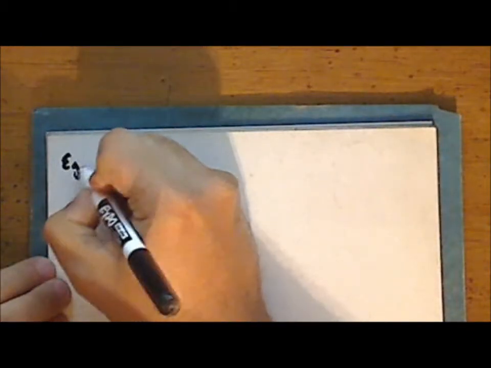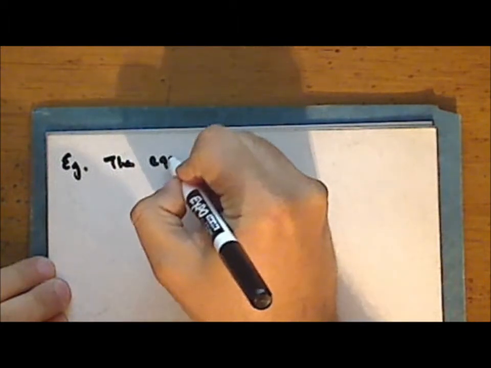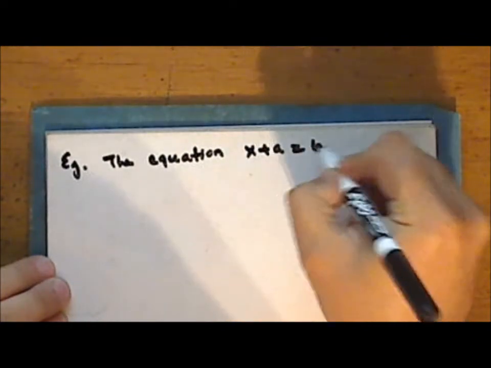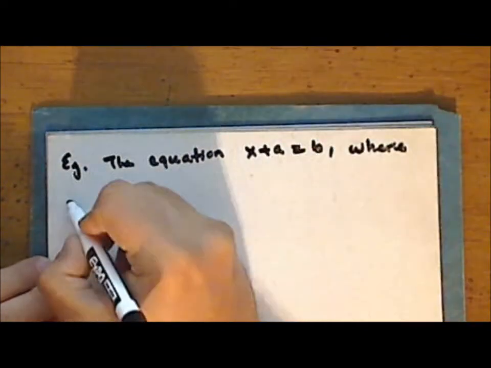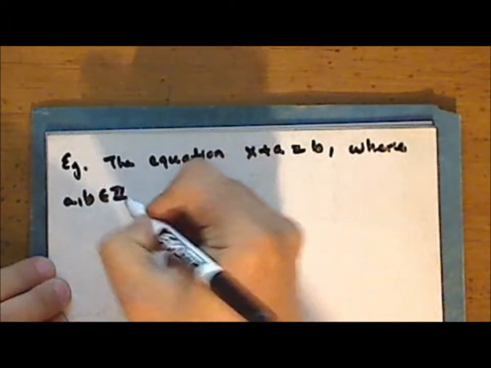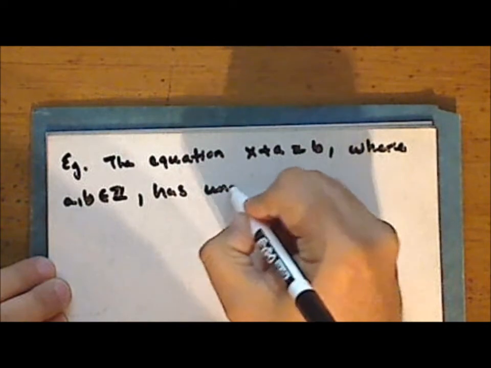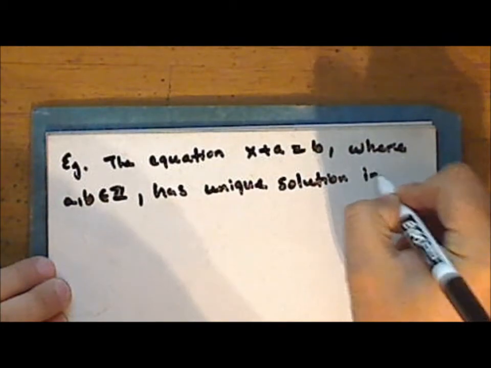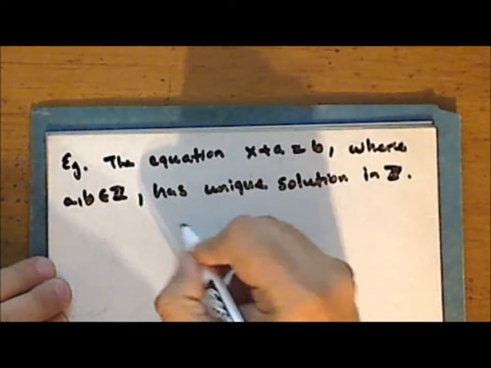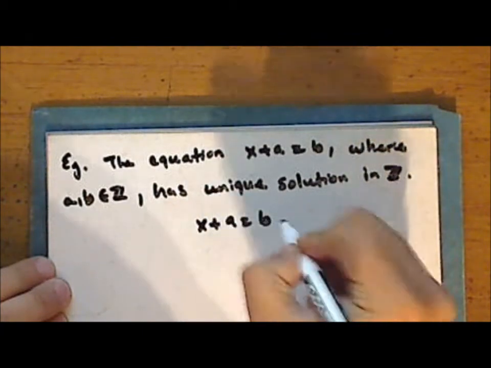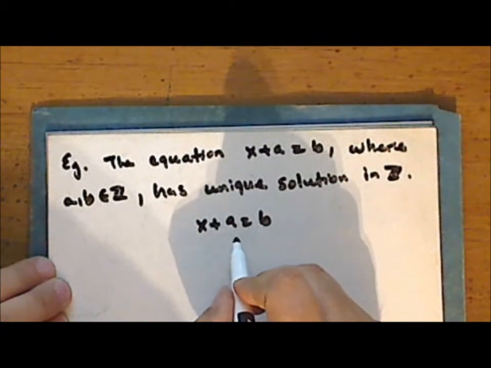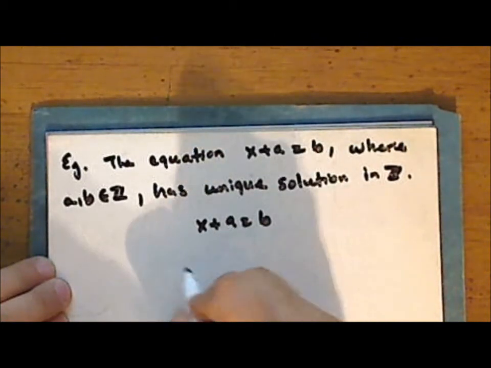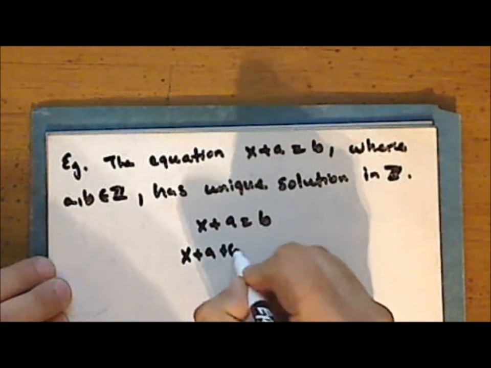So as an example, notice that the equation x plus a equals b, where a and b are integers, has a unique solution in the set of integers. x plus a is equal to b. As the integers under addition is a group, each element has an inverse, and so we can add the inverse of the element a on both sides.